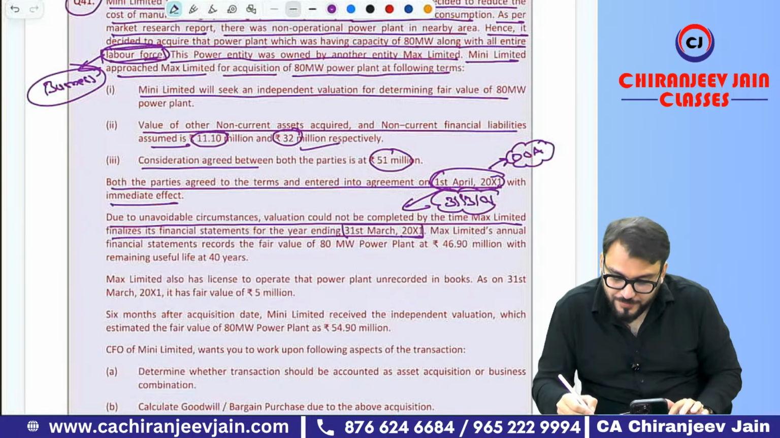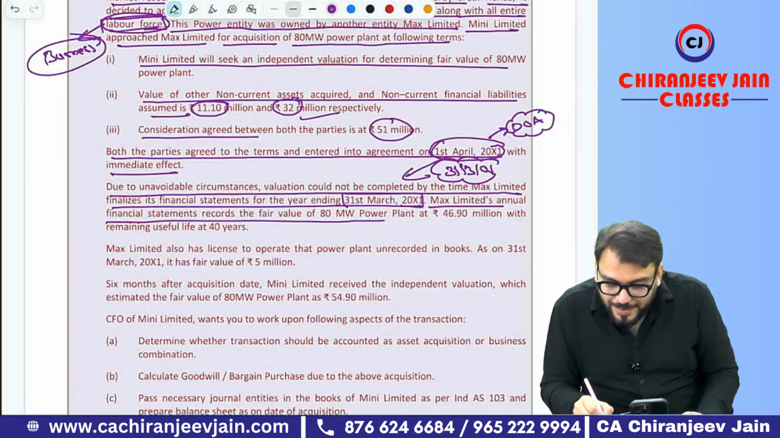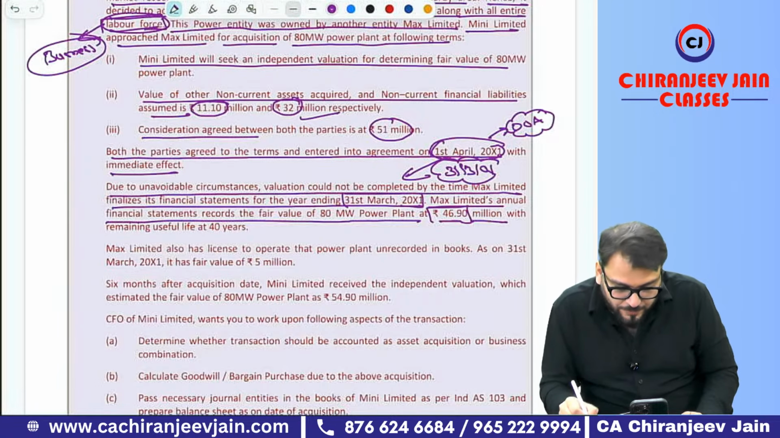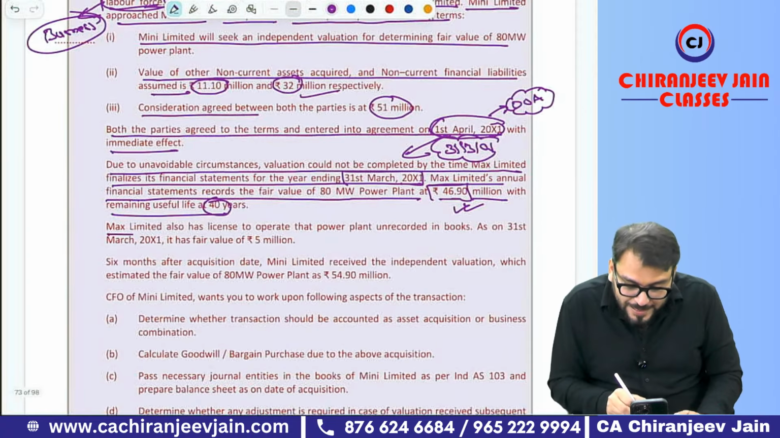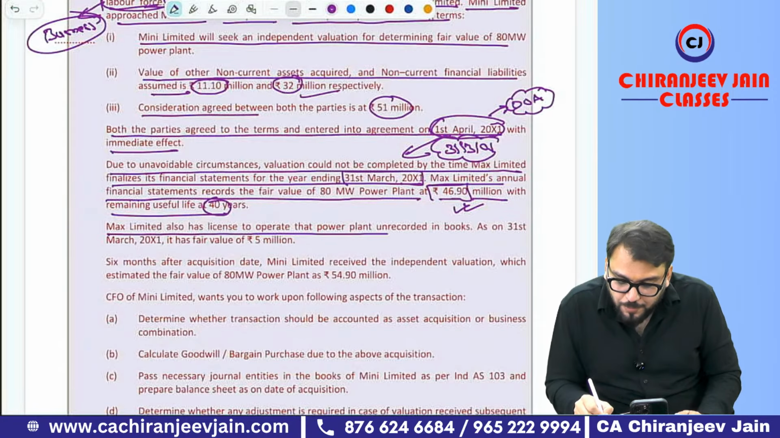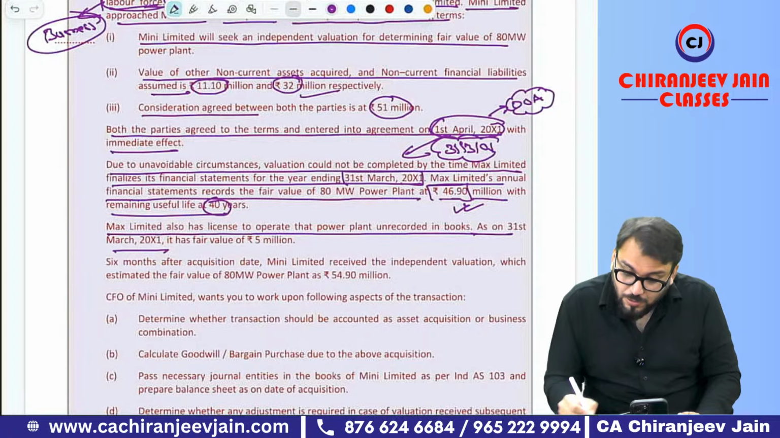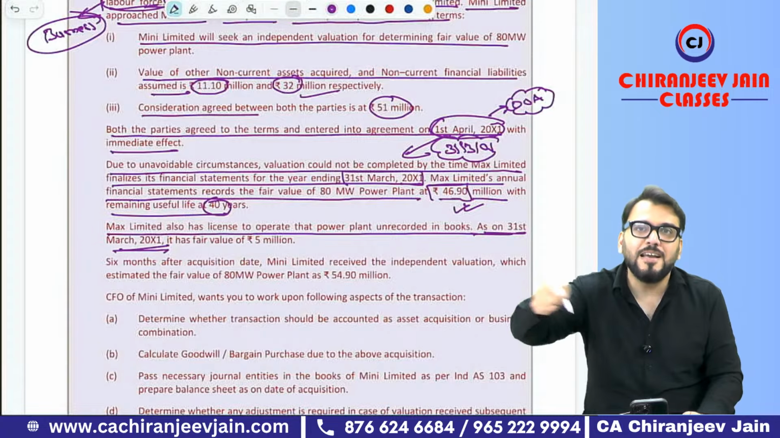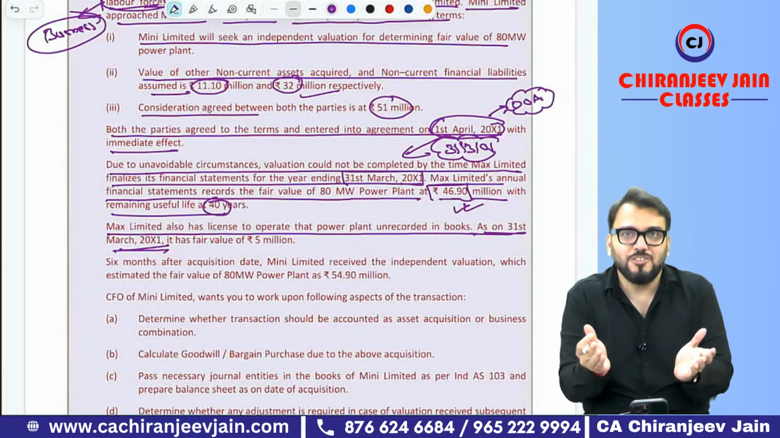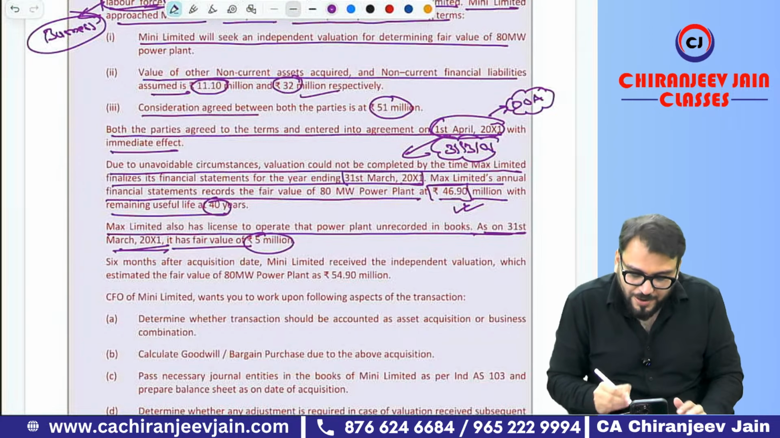Understood. Very good. Excellent. Then Max Limited's annual financial statements record the fair value of the 80 megawatt power plant at 46.90 million, with remaining useful life of 40 years. So it means they have taken this fair value. Max Limited also has a license to operate that power plant, unrecorded in the books. So there was a license which was unrecorded, which will be recognized. As on 31st March 2001, but on the date of acquisition, 1st April 2001, why are you giving fair value as on 31st March? There is some error in the question. Got this point? It has a fair value of 5 million.